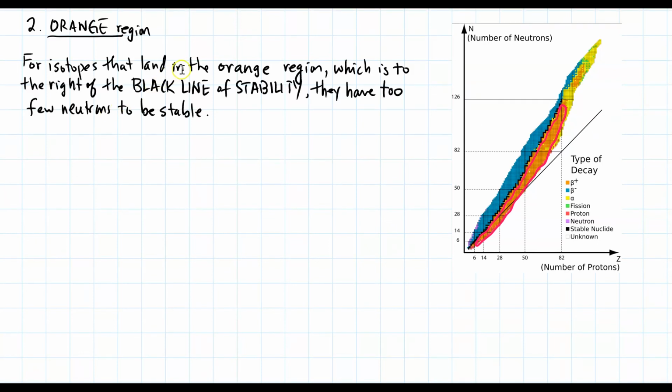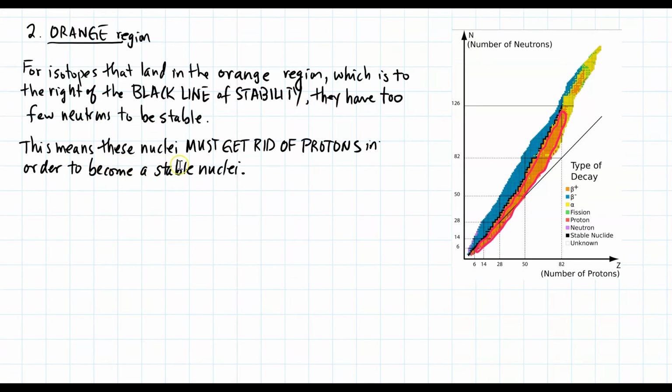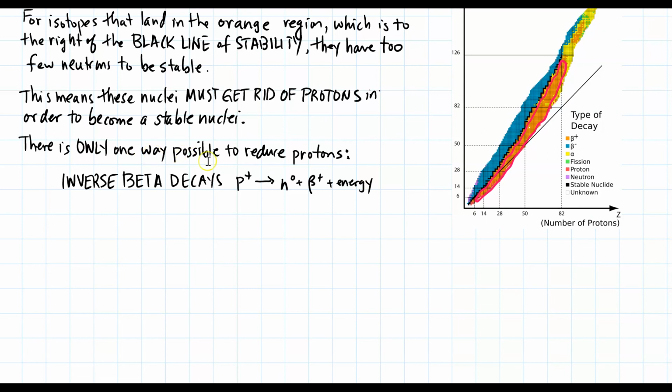For isotopes that land in the orange region, which is to the right of the black line of stability, they have too few neutrons to be stable. This means these nuclei must get rid of protons in order to become stable. The only way possible to reduce protons is through inverse beta decay, where a proton is converted into a neutron and the emission of a beta plus and energy.